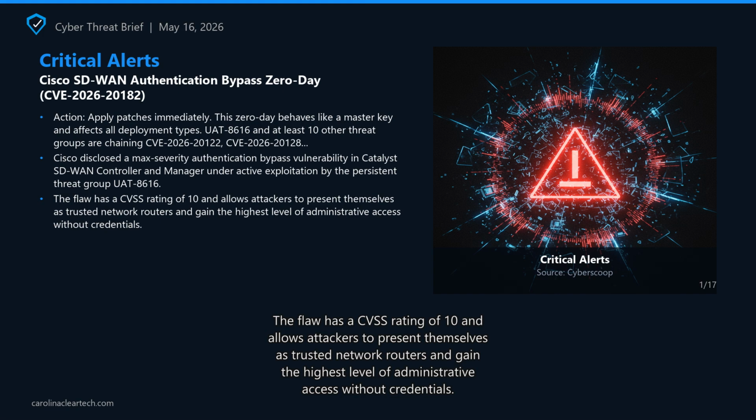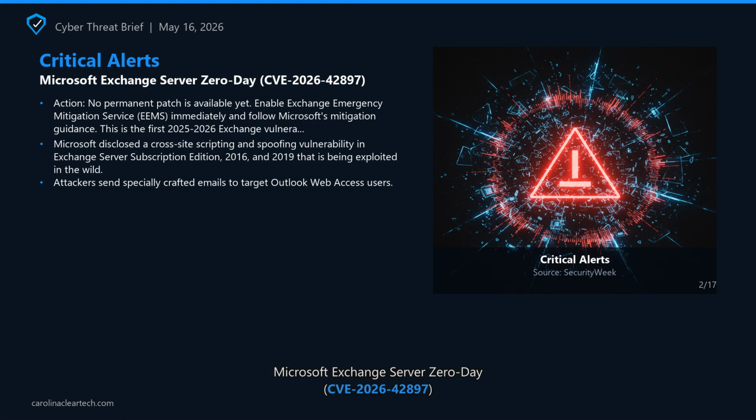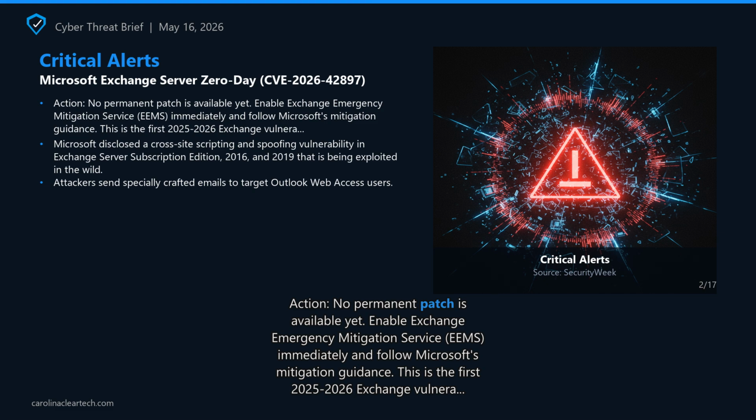UAT 8616 and at least 10 other threat groups are chaining CVE-2026-20122 and for widespread exploitation. All 5 CVEs from the recent Cisco SDWAN campaigns are now on CISA KEV. Patch EPSS 0.590, 98th percentile as highest priority if not already applied, and 3 additional CVEs. See show notes for the full list. Sources: Cyberscoop, CISA, The Register.